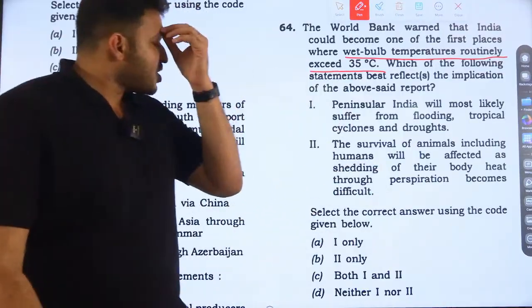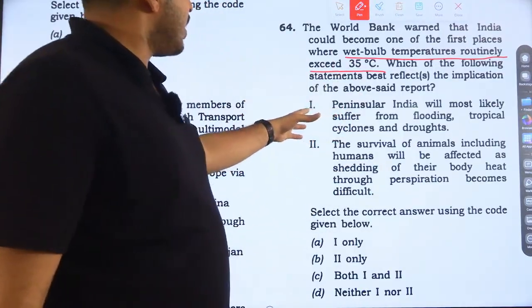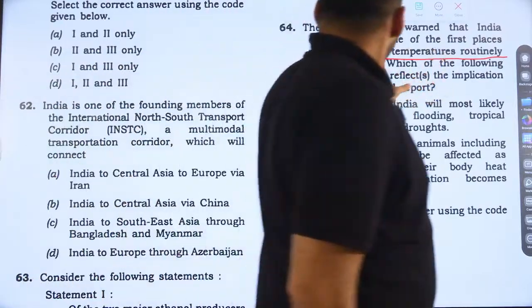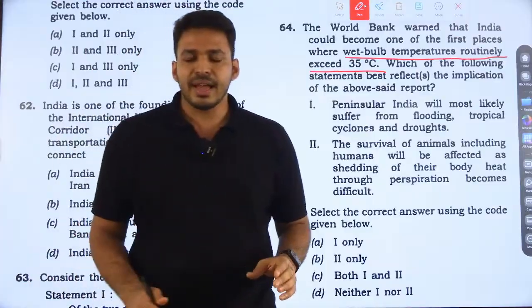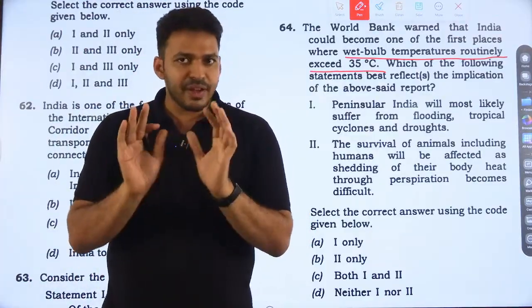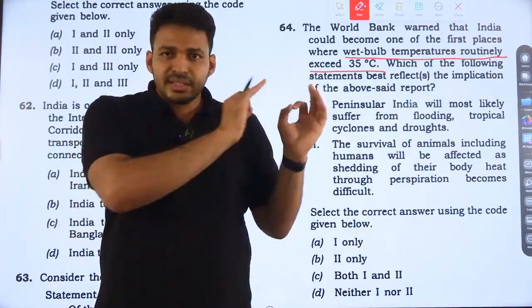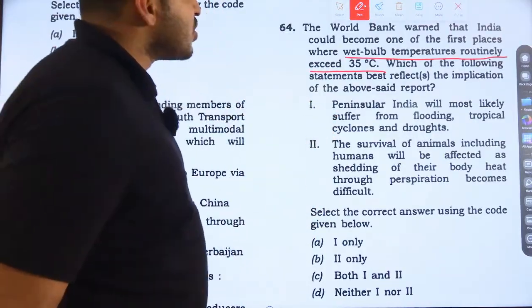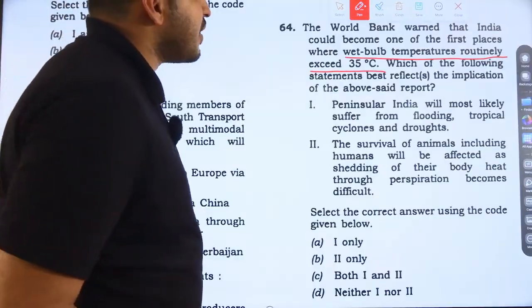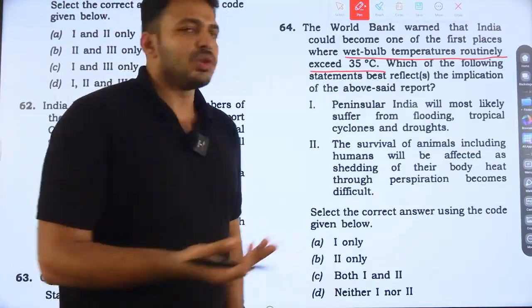The question asks which of the following statements best reflects the implication of the said report. The first option: peninsular India will most likely suffer from flooding, tropical cyclones, and drought.